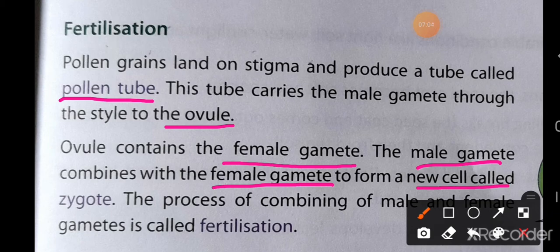The male gamete combines with the female gamete and forms a new cell known as the zygote. The process by which the male gamete and the female gamete combine together is called fertilization. Is it clear?